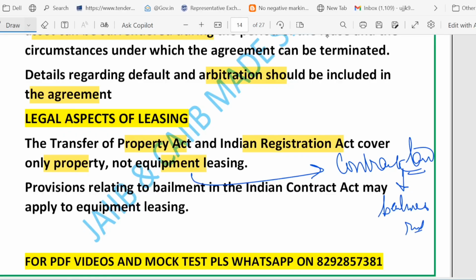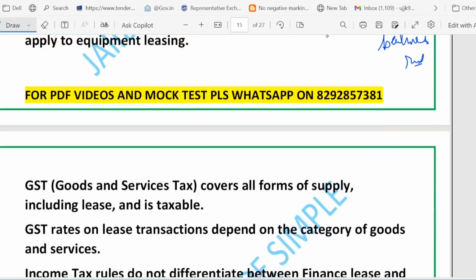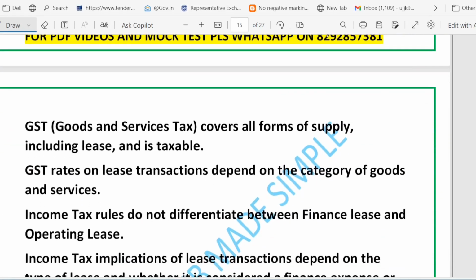For indirect tax, one more point: GST treats a lease as a supply and it is generally taxable. The exact GST rate depends on the types of goods or services involved. For income tax treatment, whether payments are treated as an operating expense or finance expense depends on the lease type and the applicable tax rule.